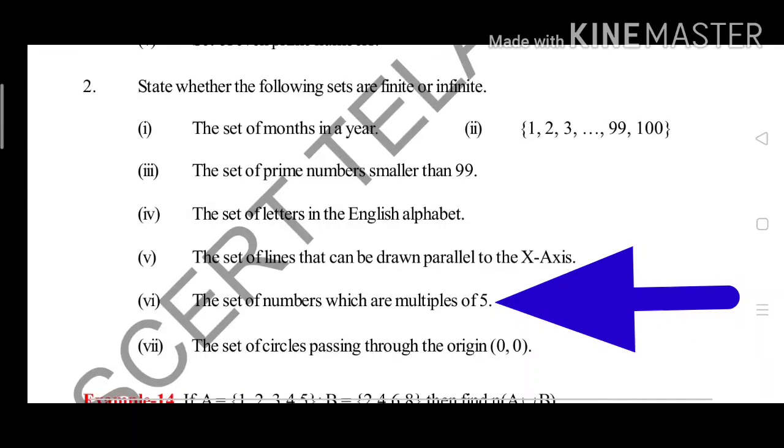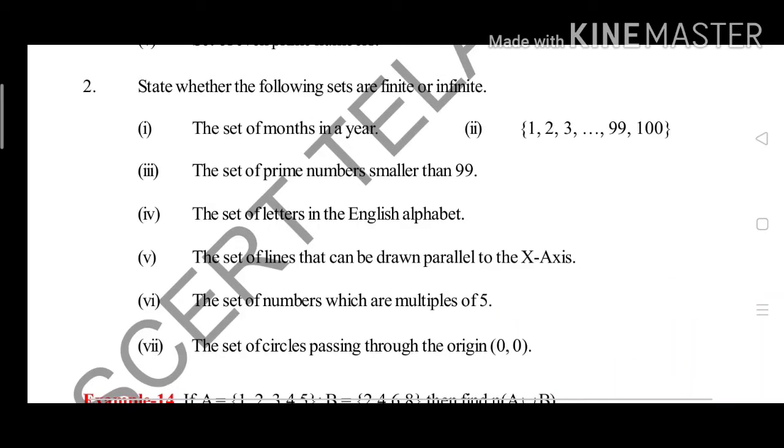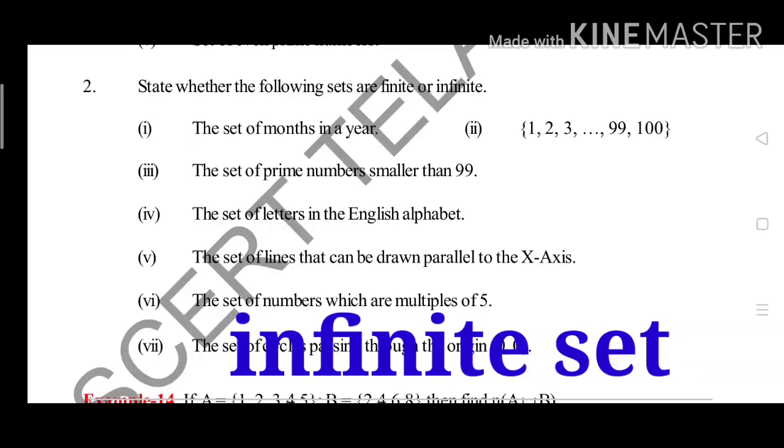Multiples of 5 means 5 times 1 is 5, 5 times 2 is 10, 5 times 3 is 15, like that: 5, 10, 15, 20, 25, 30, 35, up to infinity. Is it a finite set or infinite set? It is an infinite set only.